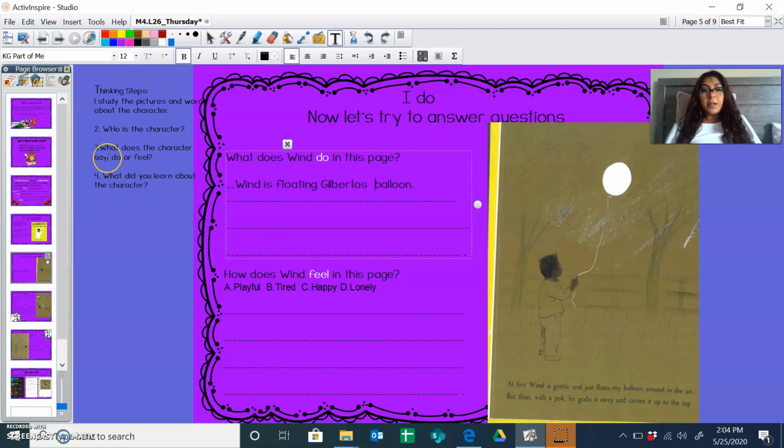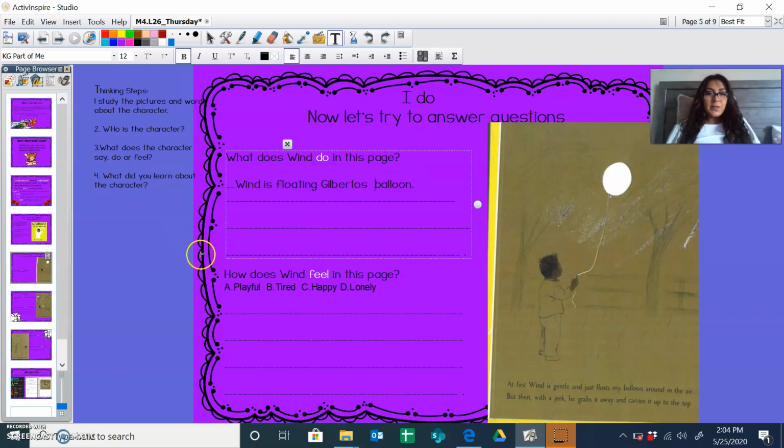Step number 3. What does the character say, do, or feel? What is this question asking about? Take 4 seconds. Is it asking you about how it feels, what it does, or what it's saying? Yes, good. If you said it's asking about how wind feels, give yourself a kiss in the brain.